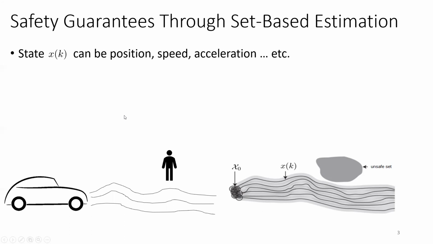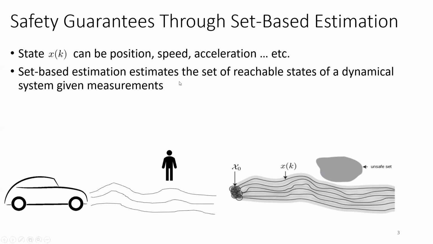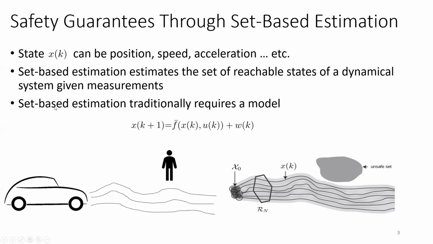State can be position, speed, acceleration, and so on. Set-based estimation estimates the set of reachable states of a dynamical system given some measurements. For example, the reachable set R of n is the reachable set at time step n. However, set-based estimation traditionally requires a model F bar that takes the state x of k and the input u of k, through a model plus some noise, to the new state x of k plus 1.